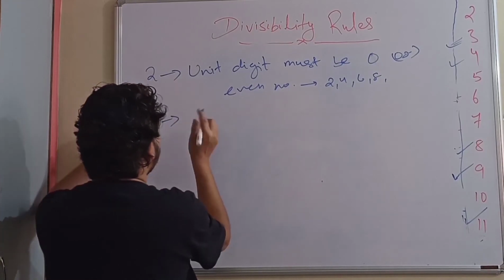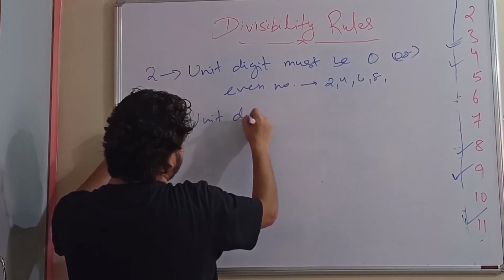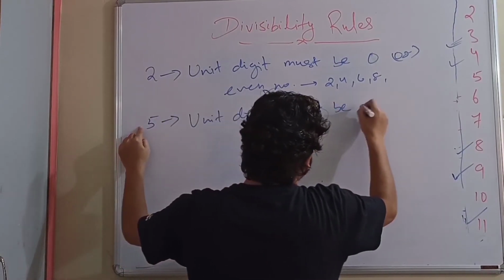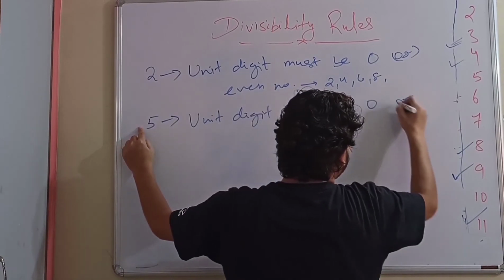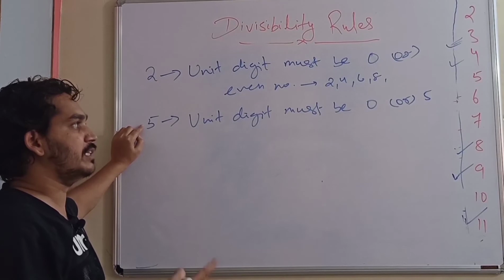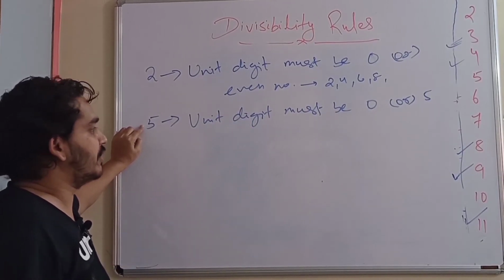For 5, the rule says that the unit digit must be 0 or 5, because we know that in the 5 table, 5 1 is 5, 5 2 is 10, 5 3 is 15, 5 4 is 20. The 0s or 5s are repeated at the unit places.